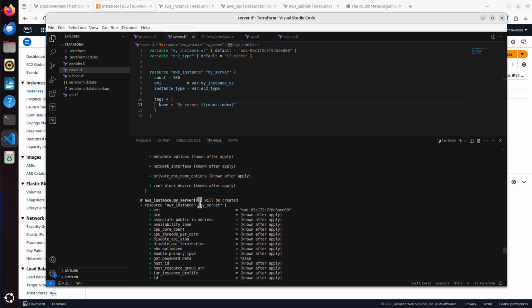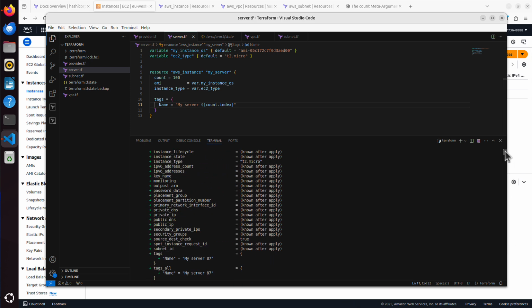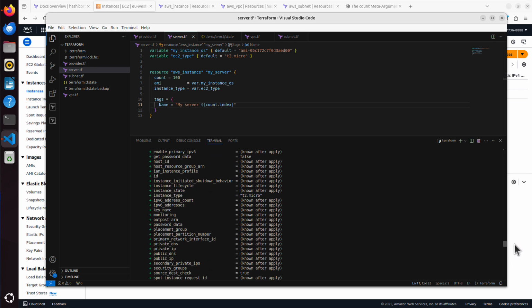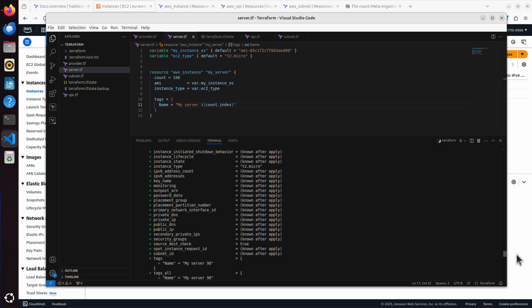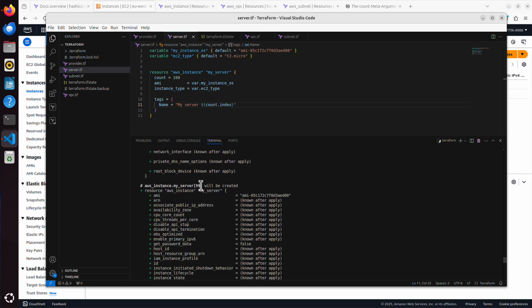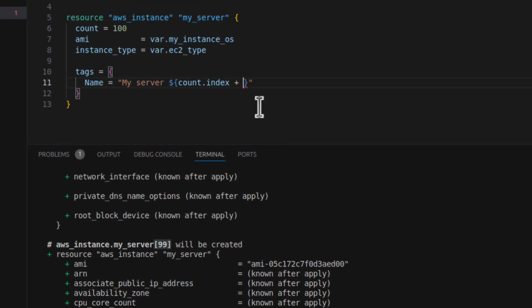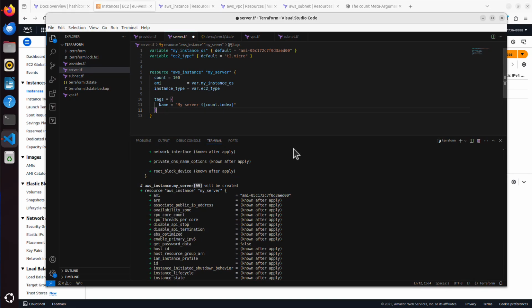And somebody will say, why is it 99 and not 100? I don't think I can scroll up that far. No, I can't. But the thing is, this index number starts counting from 0 by default. So 0 is really server number 1, and 99 is server number 100. I mean, I could change it, like add +1, but there is really no point, and it would start from 1 and finish on 100. That's not my point, really.